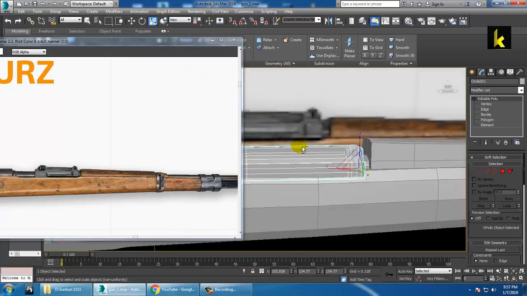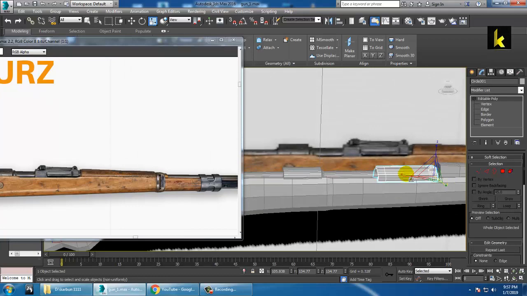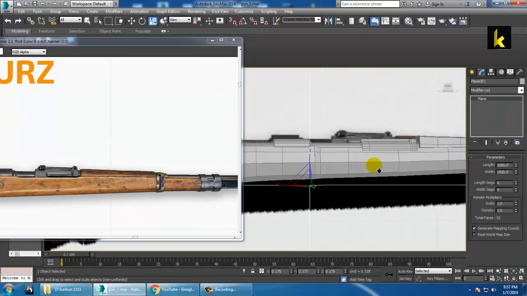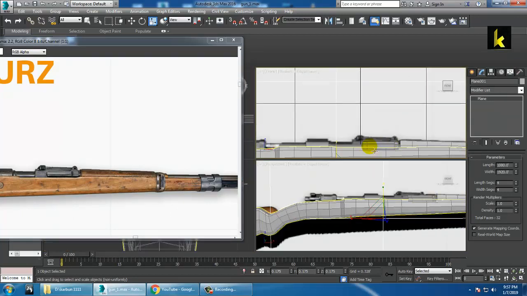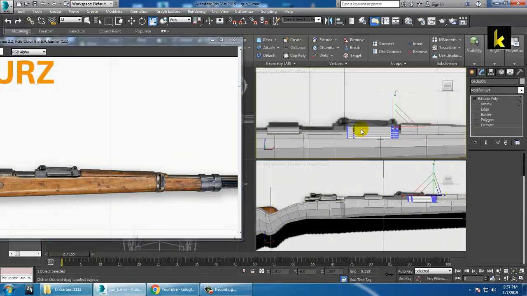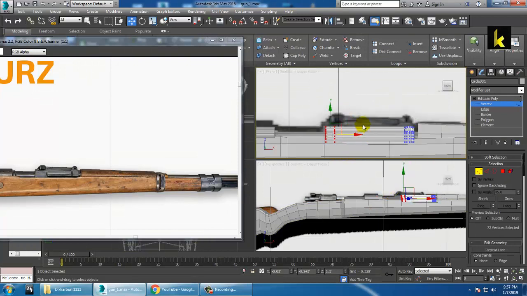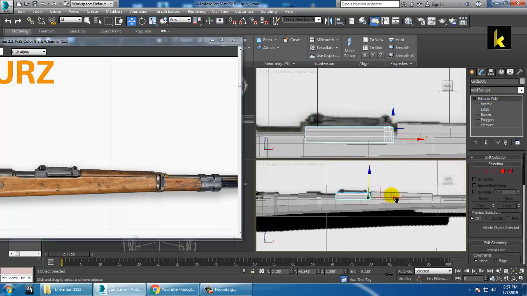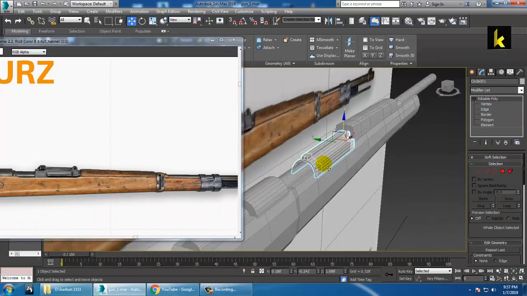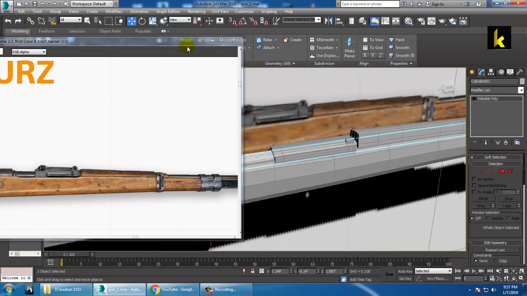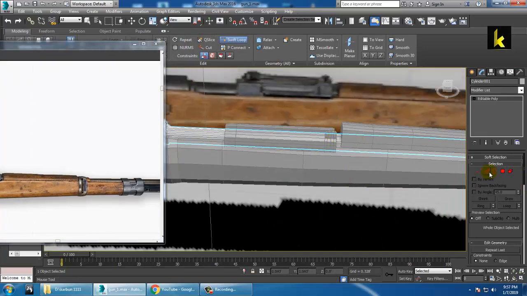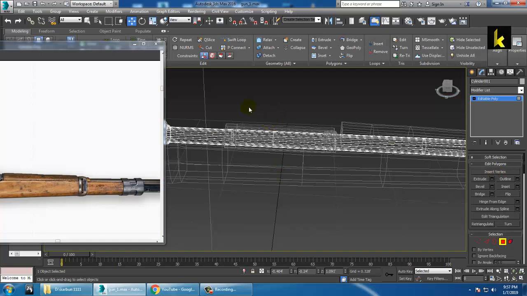That's the reason you make it in a kind of proportion which you can maintain well. So I'll put a loop over here and here, just to make it look more proportional.